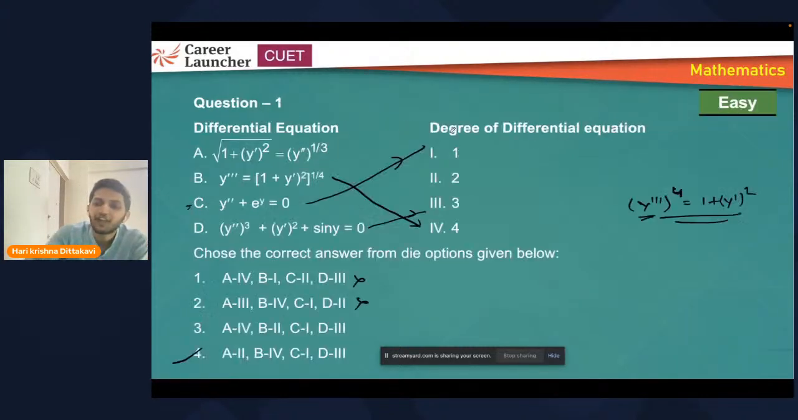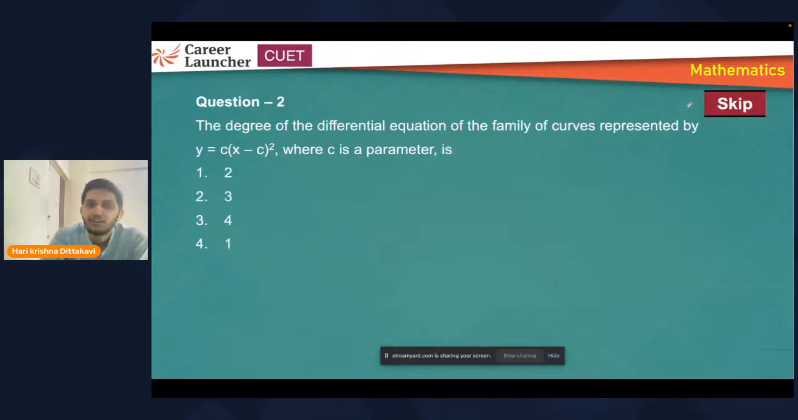Here I mentioned the type of question, whether it is easy or tough. Now, look at the second question. Why did I write skip? There's a reason why I'm writing this. If you observe this question, we need to find the degree of the differential equation. So first we need to express it in differential form. So we'll differentiate, dy by dx. I'm differentiating this, so I'll get 2c into x minus c. Let us say it is y dash.